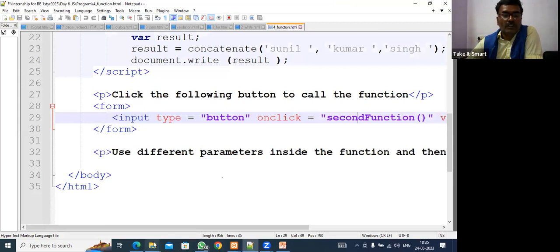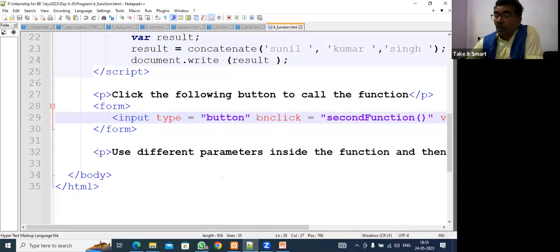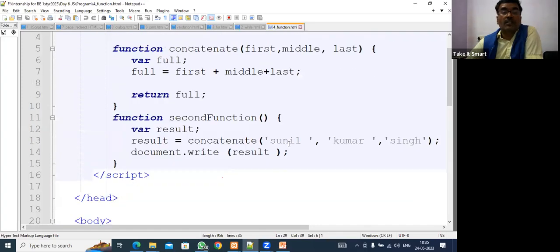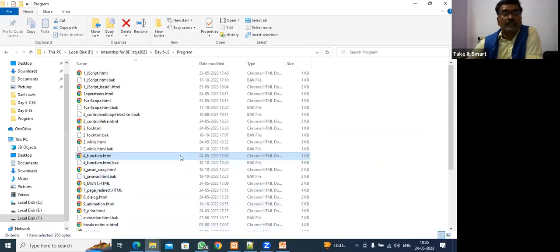Fine. So next we will go on to the click function. Input type button, and when we click, onclick is a function. Onclick is an event which will occur when you click on a button. So at that time, what we are doing is calling the second function, and it is getting called. So fine, guys. So functions are over.